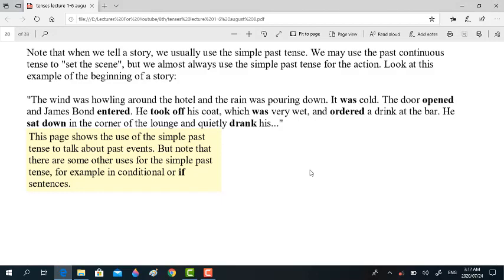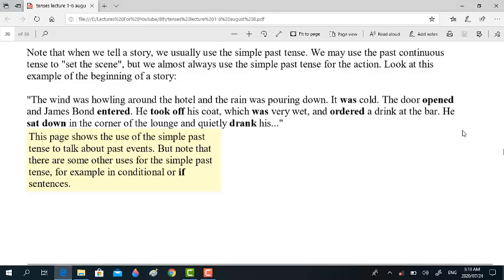The wind was howling around the hotel. The rain was pouring down. It was cold. The door opened and James Bond entered. He took off his coat, which was very wet, and ordered a drink at the bar. He sat down in the corner of the lounge and quietly drank it.